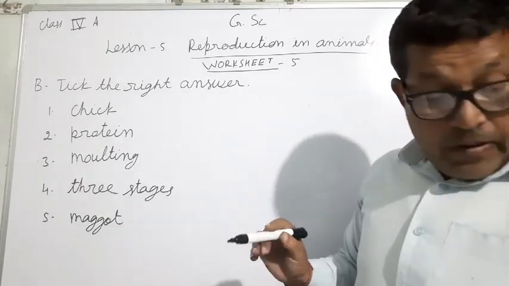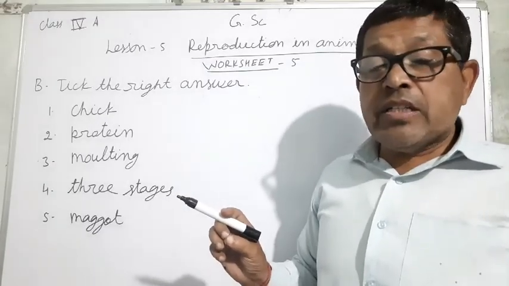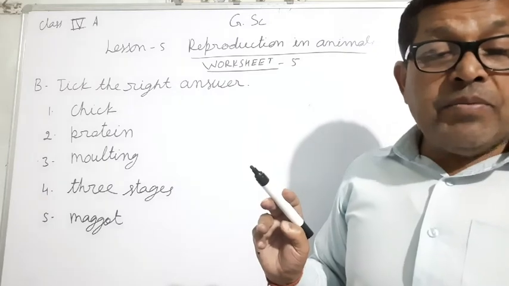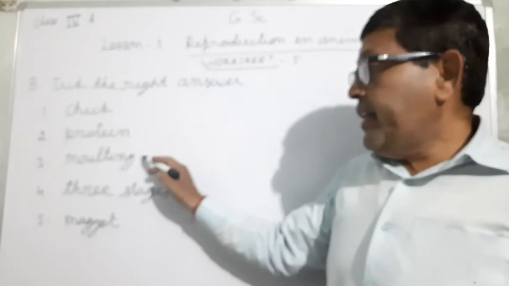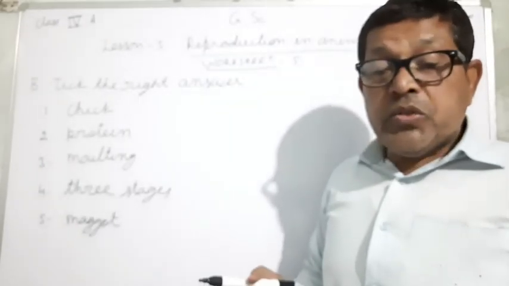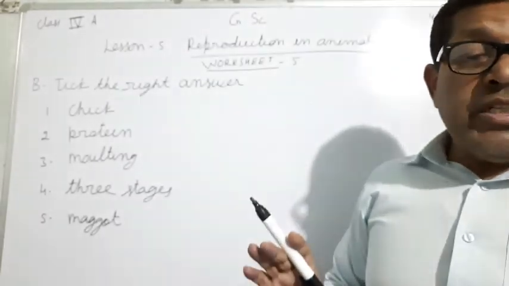Now third, the process of shedding the old skin is called molting. And fourth, in a cockroach life cycle, 3 stages is the correct option. And now fifth, the larva of a housefly is called maggot.